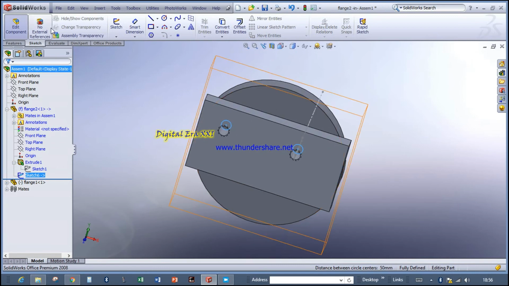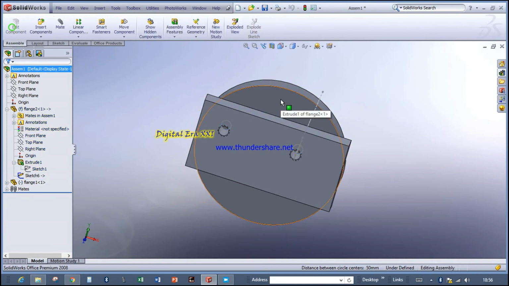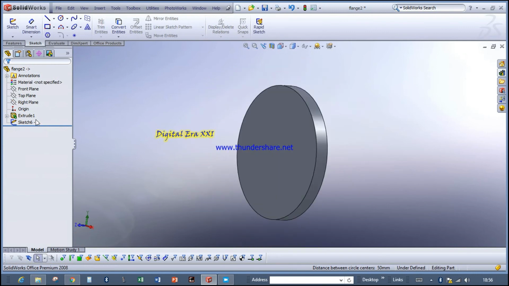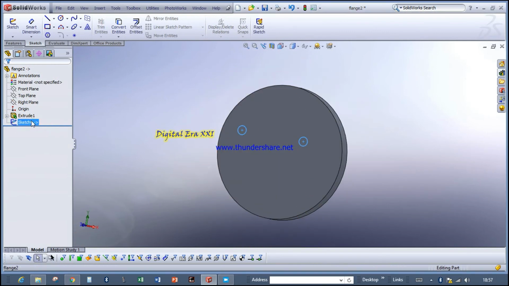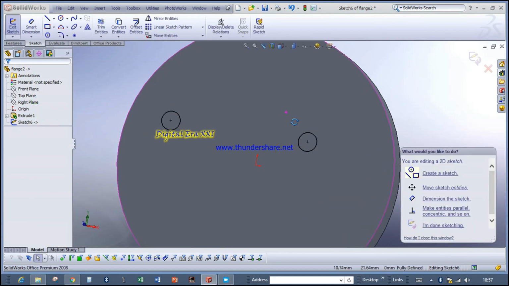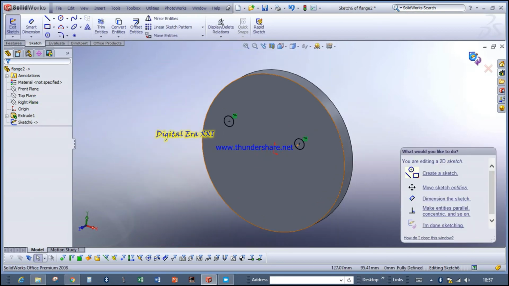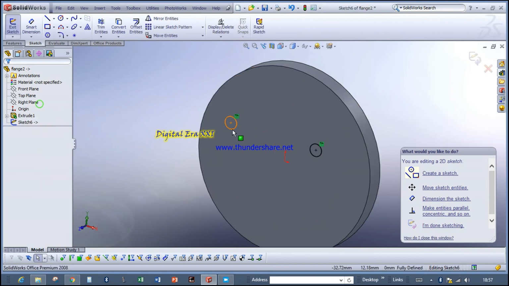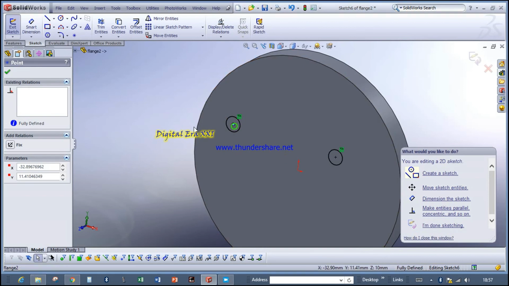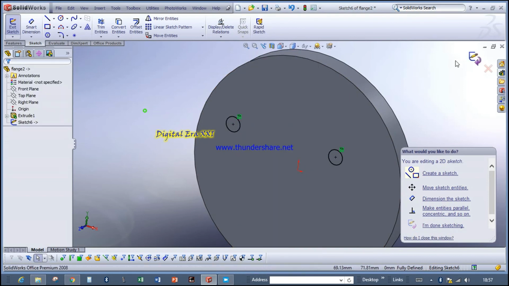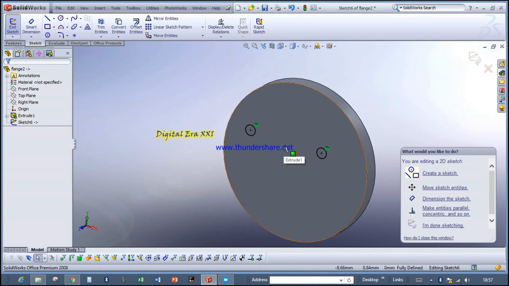Now give edit component, open the part. You will see the circles in your opposite flange. Now go to edit. It is visible here. If you want, you can disconnect it from that flange by deleting this constraint. If not, if the other flange is changed, automatically this also will get changed.